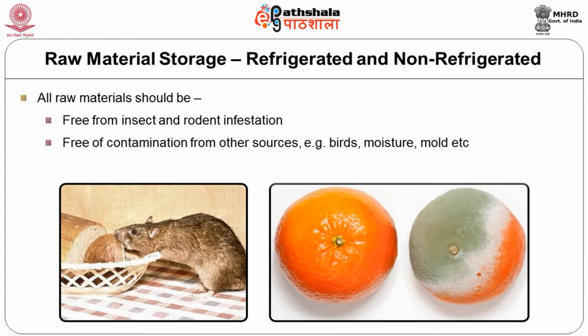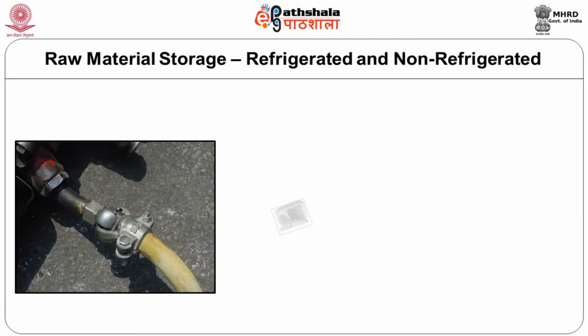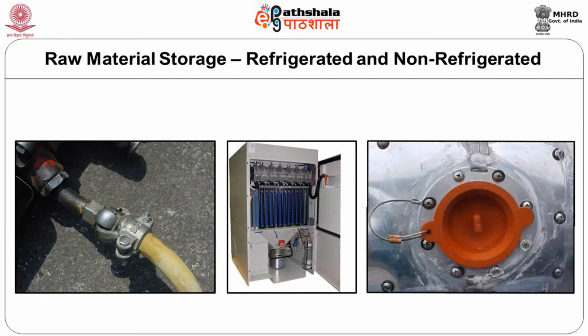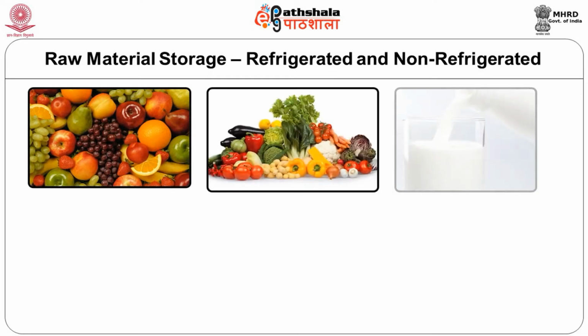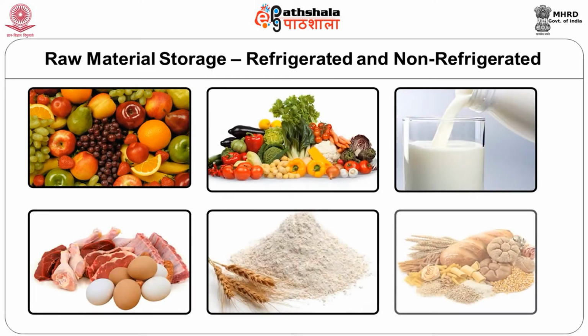Dust collectors or ventilation bags at the top of the bulk tank should be clean and insect free. If the system contains inspection ports, they should be free from contamination. The microbial load of all the food items is a very important aspect, particularly for high-risk commodities like raw fruits, vegetables, liquid milk, meat, eggs, flour, cereal grain, etc., which should all be within the acceptable limits at receiving as well as during their storage of the materials in the raw form, in the inventory or godowns.